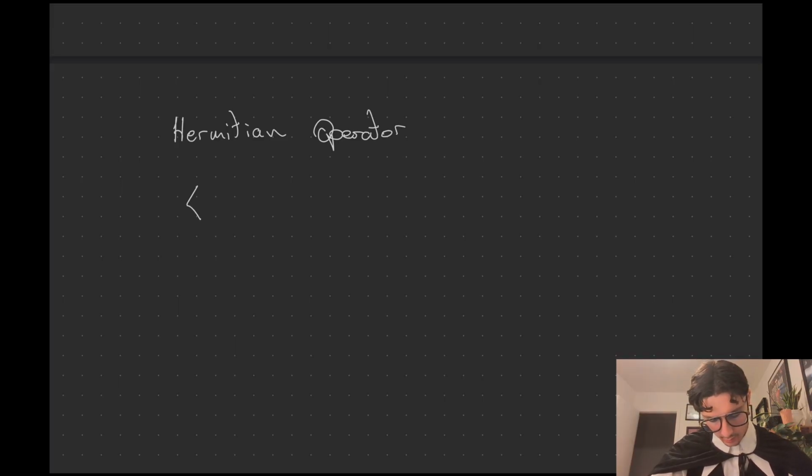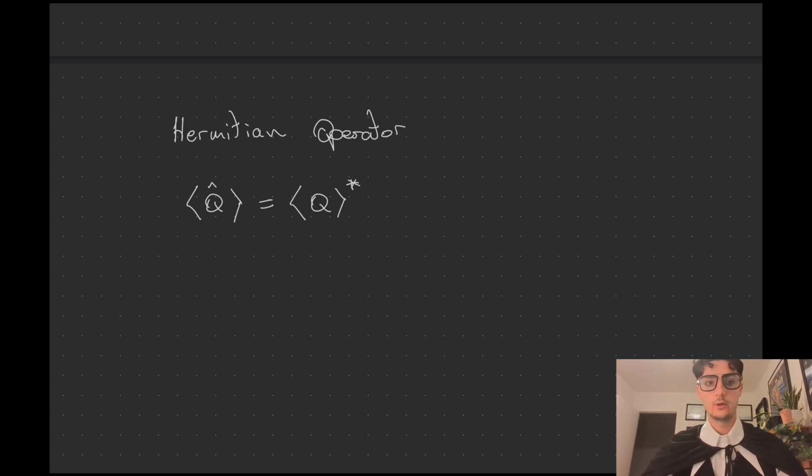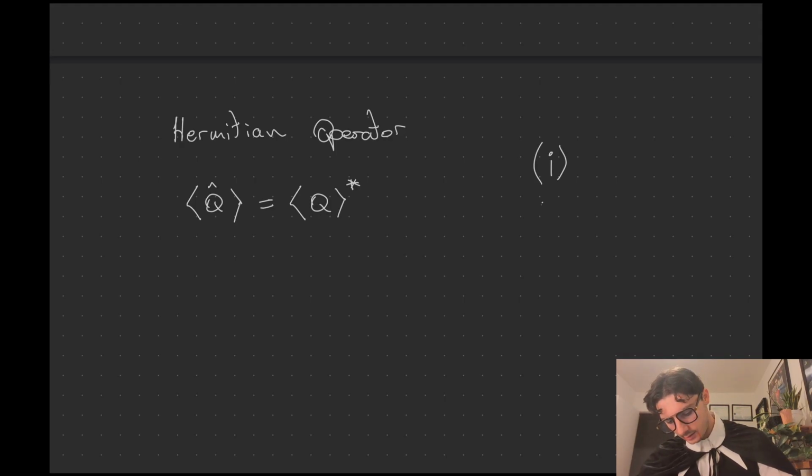It is an operator whose expectation value, so this is a general operator Q, is real, which means its expectation value is equal to its complex conjugate expectation value, right? For example, let's say you just have i and the complex conjugate of i. i is just equal to i, and the complex conjugate of i is equal to negative i. So here you can see these two clearly are not equal to each other.